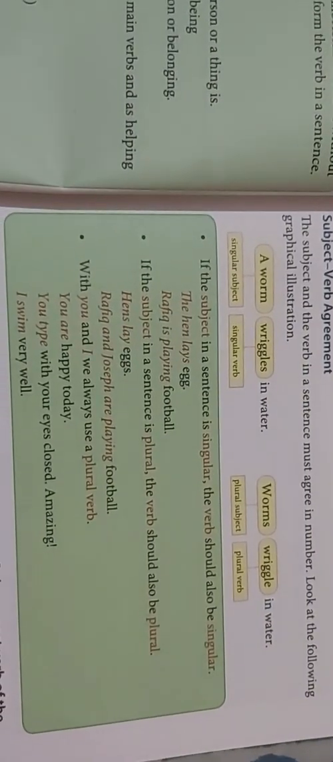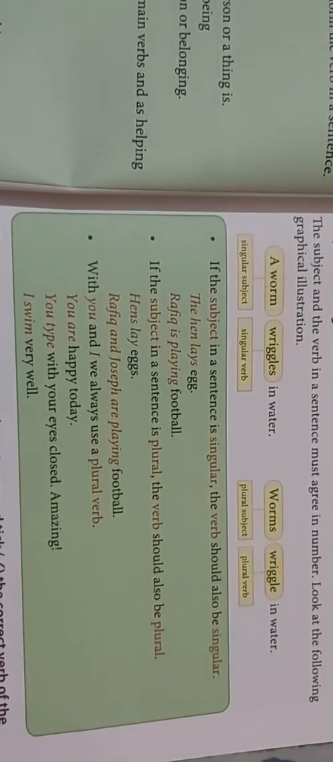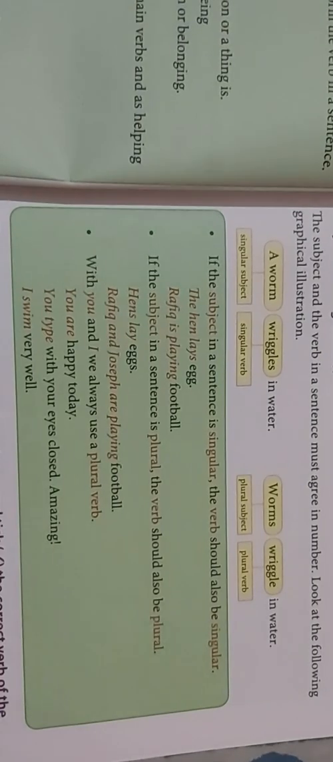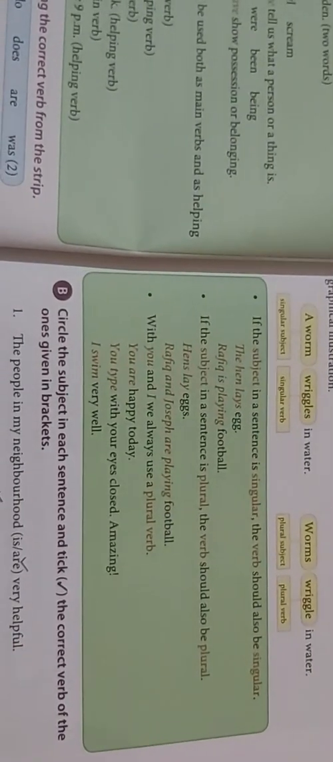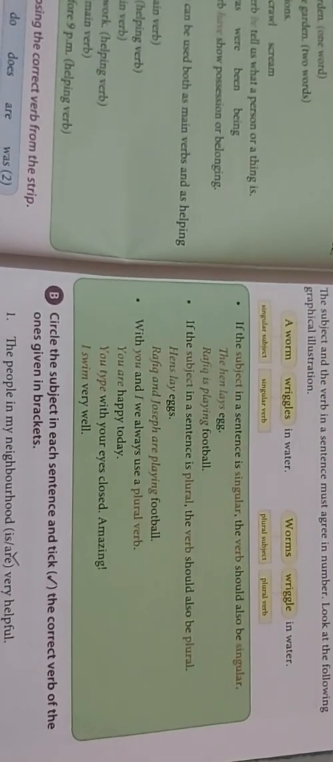Rafiq is playing football. So Rafiq is singular in the sentence. Is playing is again a singular verb. So you should take care of that. Okay, if the subject in a sentence is plural, the verb should also be plural. For example, hens lay eggs. Okay, so again you can see that the subject is hens in the sentence and the verb is also plural, lay.